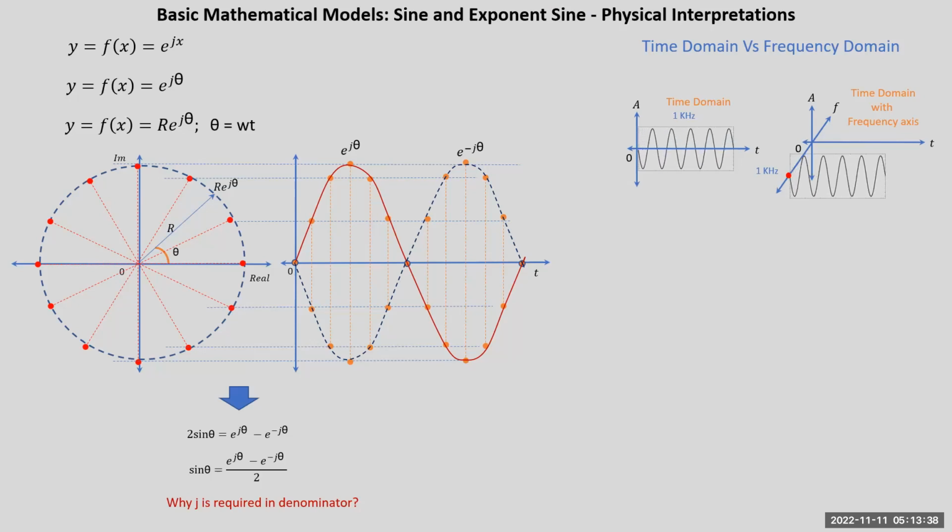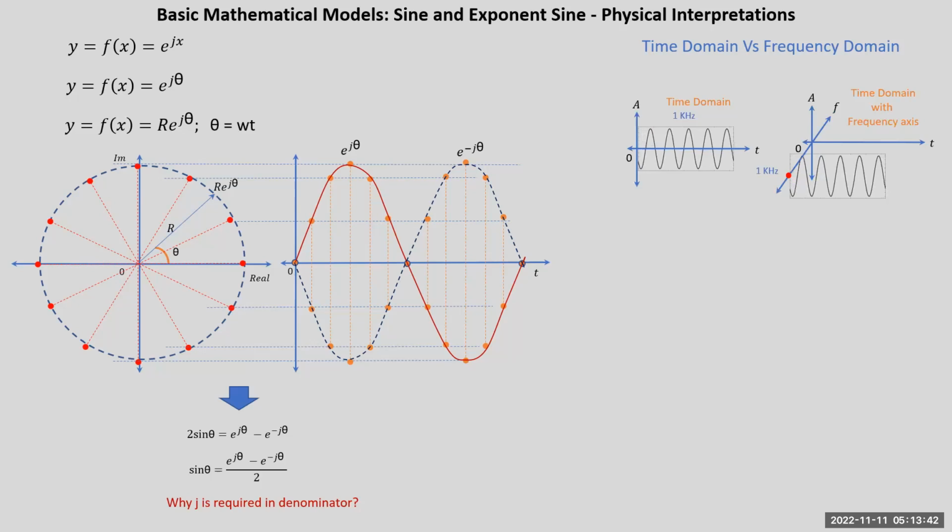We can see how to switch from time domain to frequency domain and vice versa. In the time domain, you are looking perpendicular to the magnitude-time plane. In the frequency domain, you will look perpendicular to the magnitude-frequency plane. So how do you do that? You rotate the frequency axis by 90 degrees in anti-clockwise direction so that the time axis goes inside the board and it will look something like this.